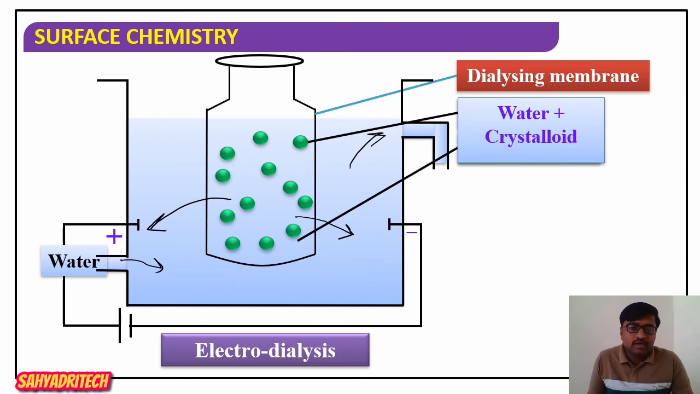Through the outlet, we are collecting water with the crystalloids. Inside the bag, only colloidal particles remain. So at the end, we have purified the colloid. This is the principle behind the electrodialysis method.